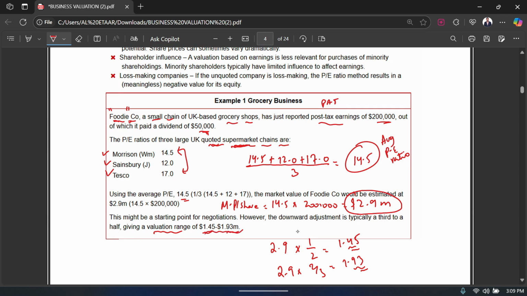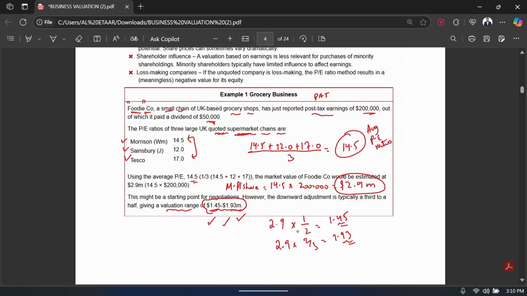You can see over here they have given you a range of 1.5 to 1.93. So you have a range and you can say that my answer is going to be somewhere from 1.45 to 1.93. And since it is a range, that means that if your answer is 1.45, that is also correct. If it's 1.93, that is also correct. And if it's somewhere between 1.45 to 1.93, that would also be deemed correct. So that's how you value an unquoted company based on the PE ratio.